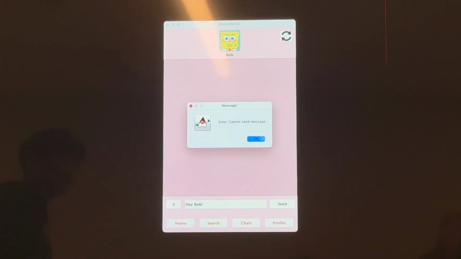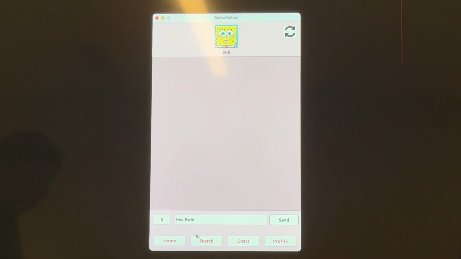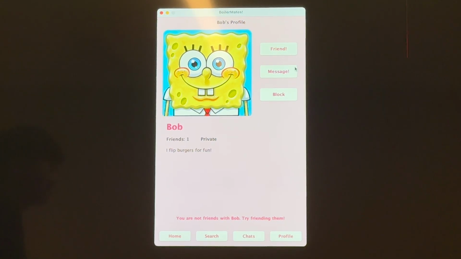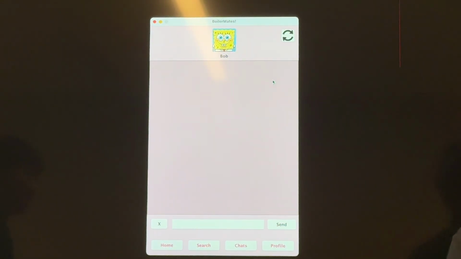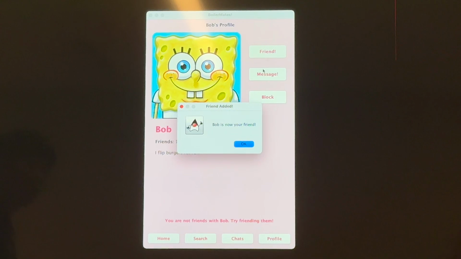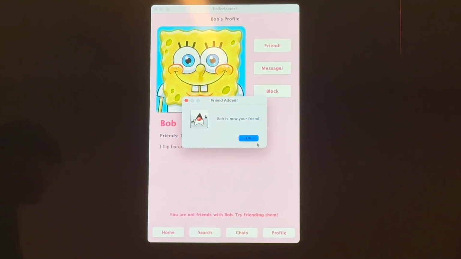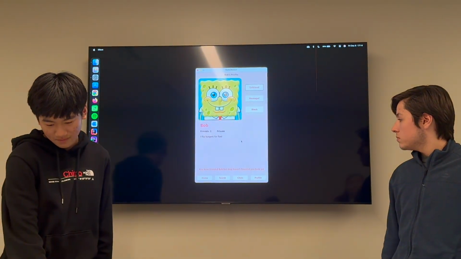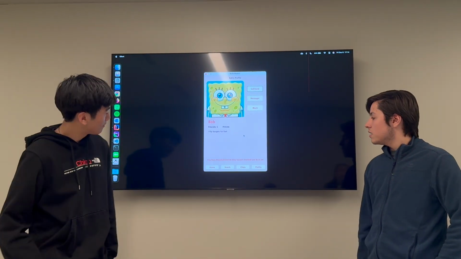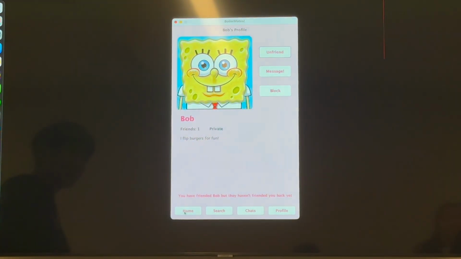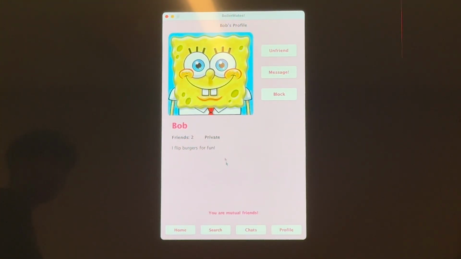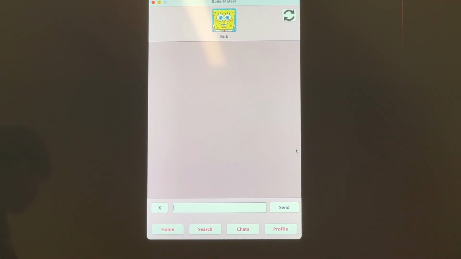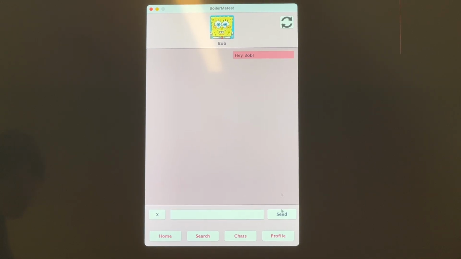So I'm gonna friend Dylan, or better Bob. So go back to the search, Bob. Oh, sorry. You can actually click this little icon here and it takes you to the profile. So I'm gonna friend him. Bob's not a friend, and he has to friend me back. So he just friended me back. So if I go back, search for Bob, you can see you're a mutual friend. So if I message him right now, hey Bob, now it works.